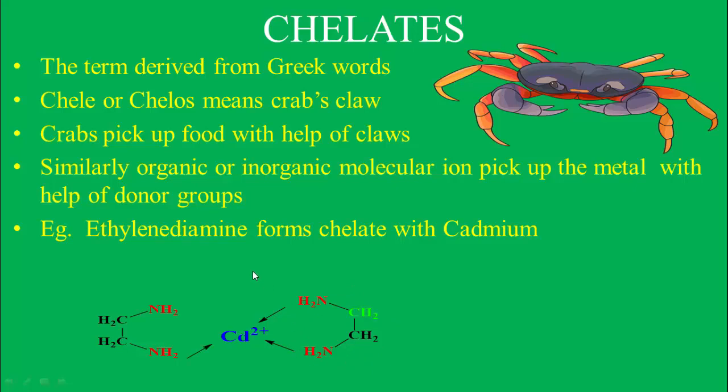Similarly, as cadmium has 4 valency, the two ligands can form 4 bonds with the cadmium and form the chelate ring. This is known as the formation of the chelate. Ethylene diamine is the chelating agent, cadmium is the central metal ion, and the phenomenon is known as chelation.